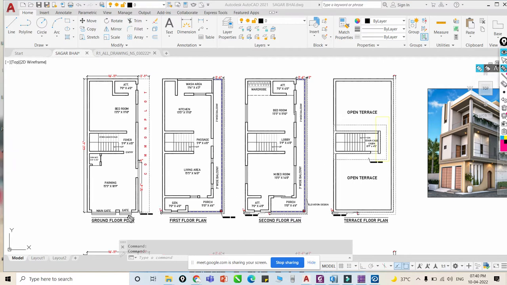So you can see, I hope it is visible, it is our ground floor plan. There is parking and all the things, bedroom, attached toilet, this is the staircase. So this is our ground floor plan. Then we'll shift to the first floor.